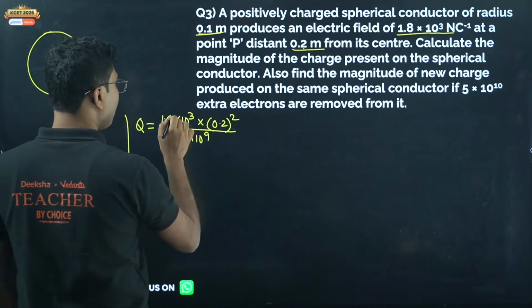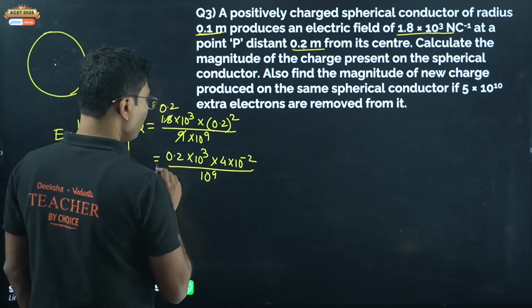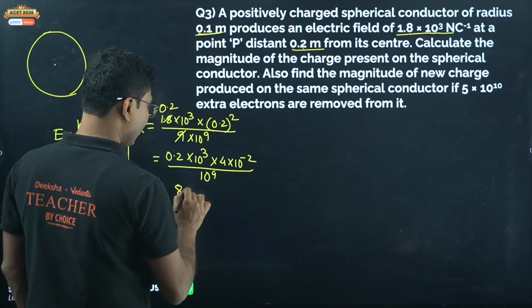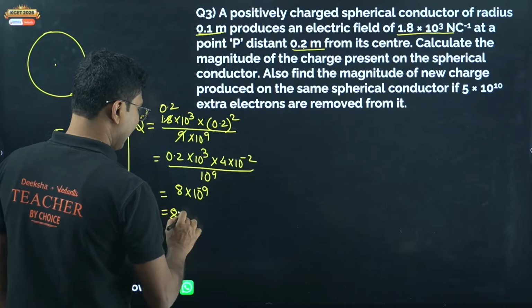We get 0.2 into 10 to the power of 3 into 4 into 10 to the power of minus 2. Almost the same question, only the second part differs. So it will be 8 into 10 to the power of minus 9, that is, 8 nanocoulomb.